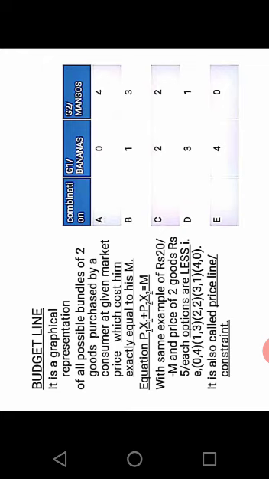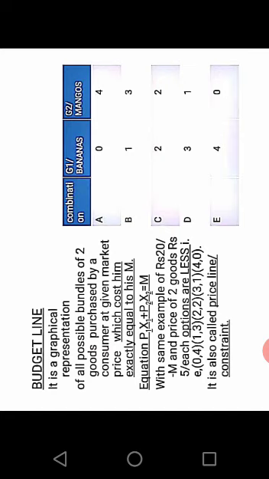Now, the budget line is a graphical representation of all the possible bundles of two goods purchased by a consumer at given market prices which cost him exactly equal to his income. Here the equation differs slightly: P1x1 plus P2x2 is equal to M, exactly equal to M. The budget line includes only those bundles which cost the consumer exactly equal to his income.